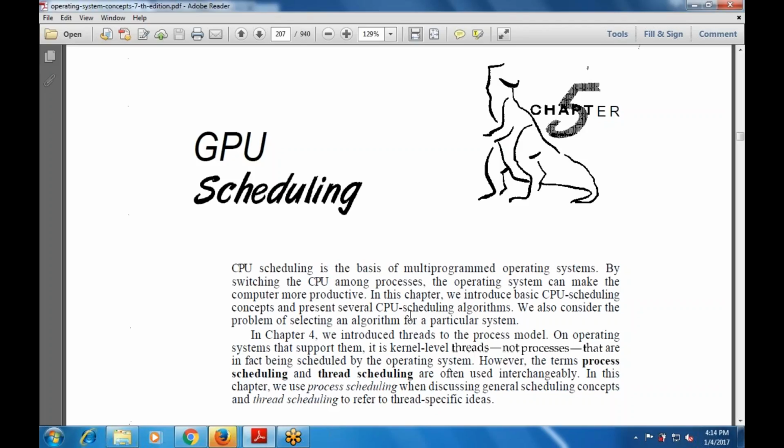In chapter number 4, we introduced threads and also kernel threads, not the process thread. In fact, scheduling is done for the operating system, but when we talk about the terms process scheduling and thread scheduling, they are often interchangeable.